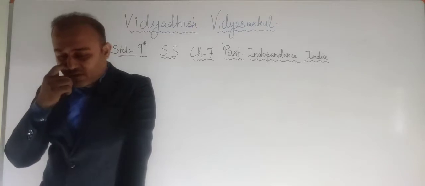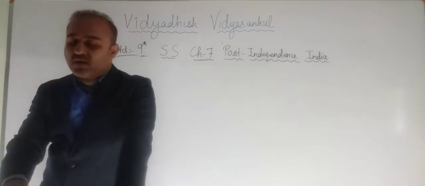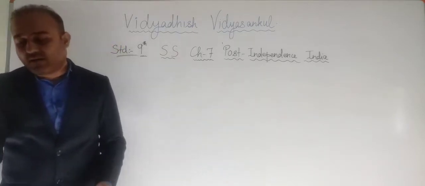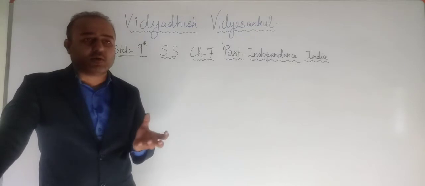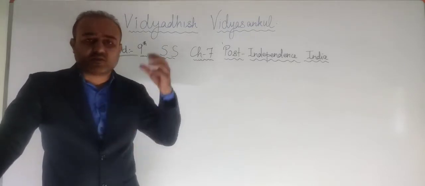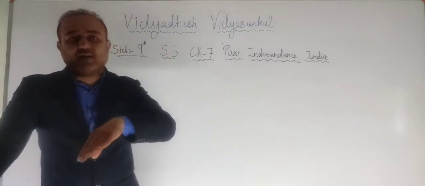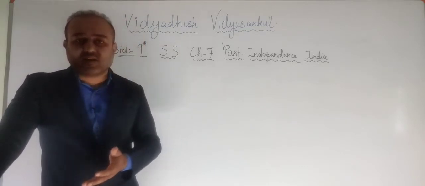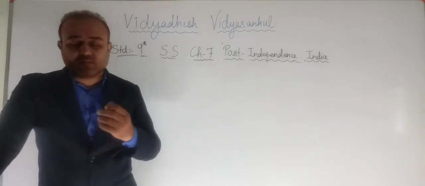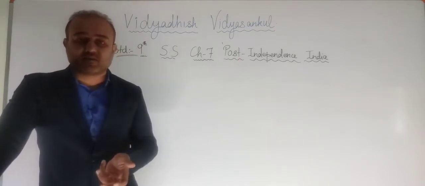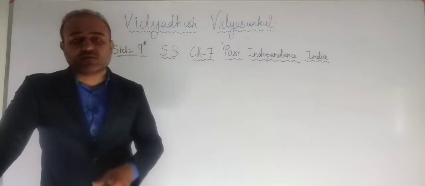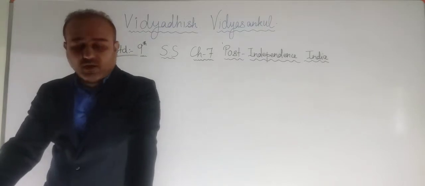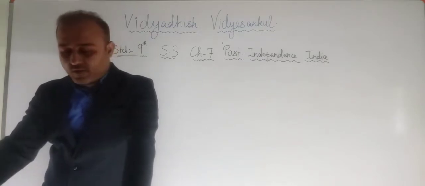Earlier we saw one word, that was appendix. Appendix means a section of extra information added at the end of a book, right? So if we have a book and some extra information is to be provided, it is provided at the end, which is known as appendix. Usually in social science we have the list of the states, the population, right? That kind of extra information is usually provided at the end, which is known as appendix. Okay, so 14 states were formed, and along with that the union territories were formed.